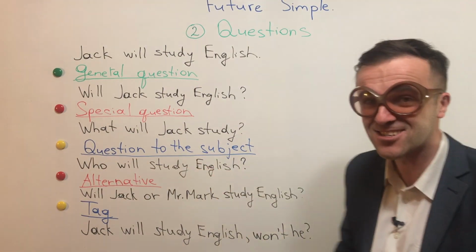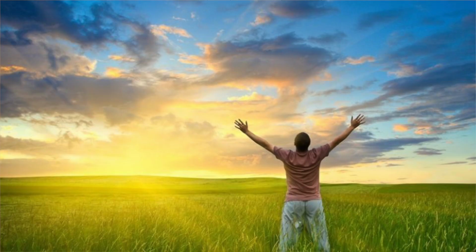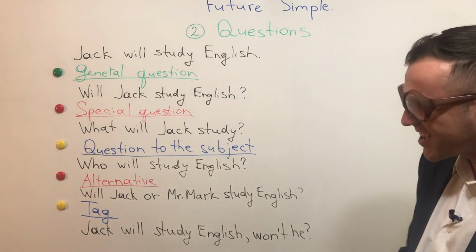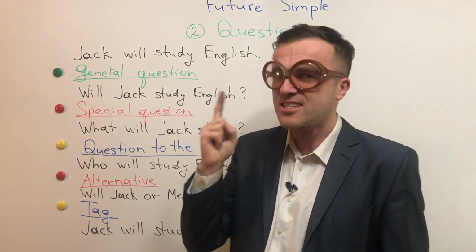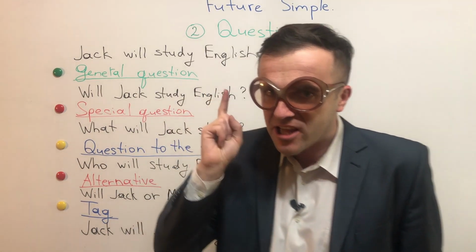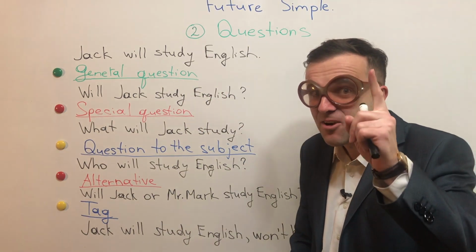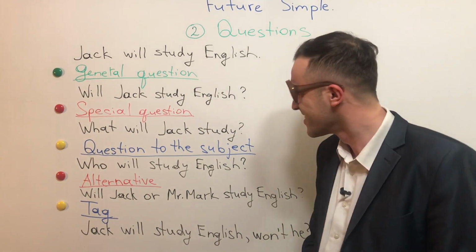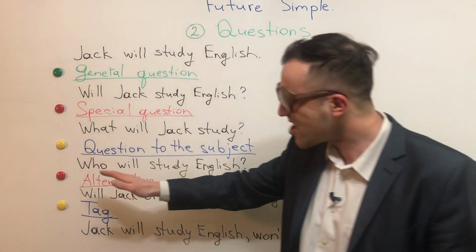Who will study English? Miracle! Magic! Okay? Only one question to the subject is possible to make up in any sentence. Only one. Not two, not three, one. Okay? So, let's move on to the next one.